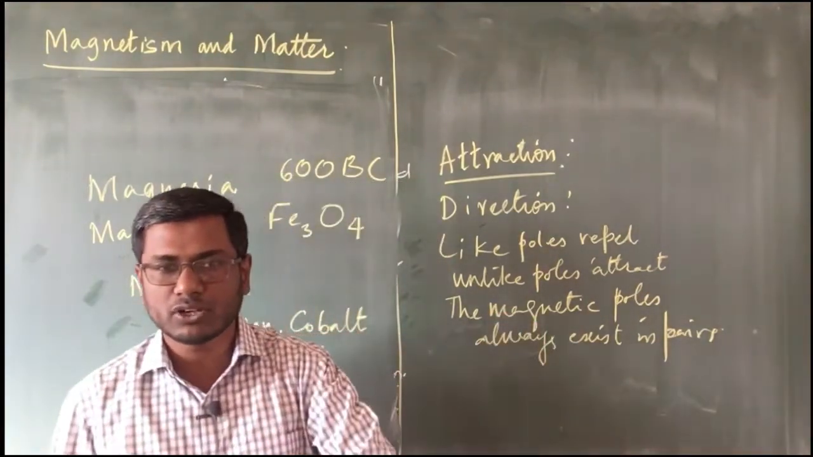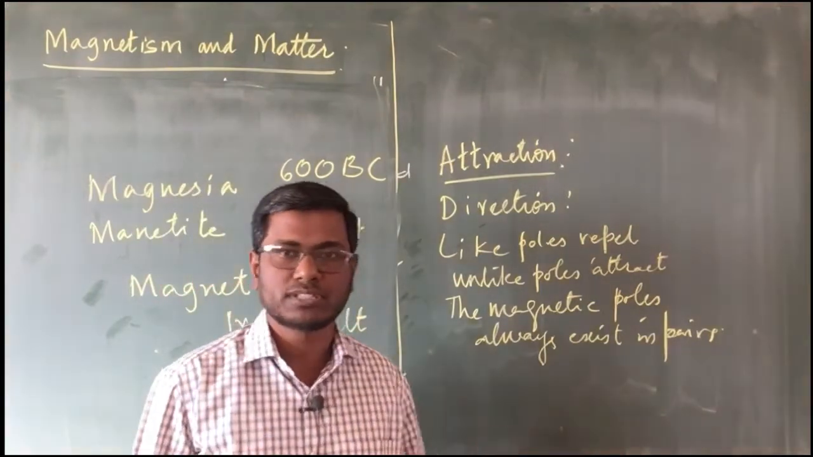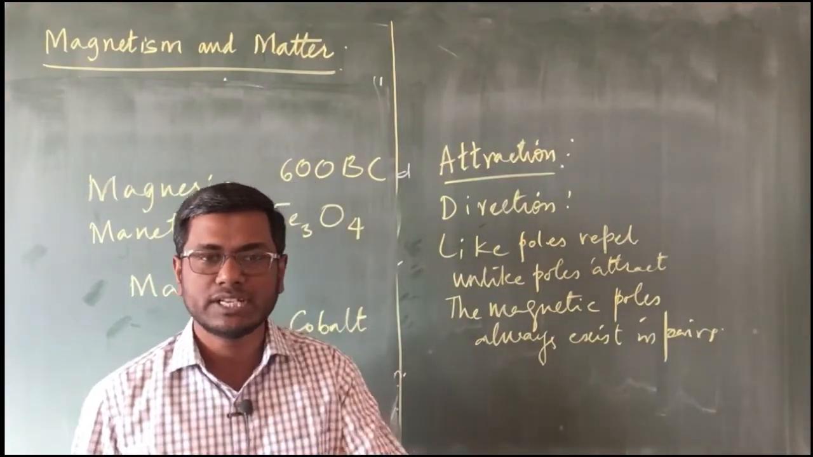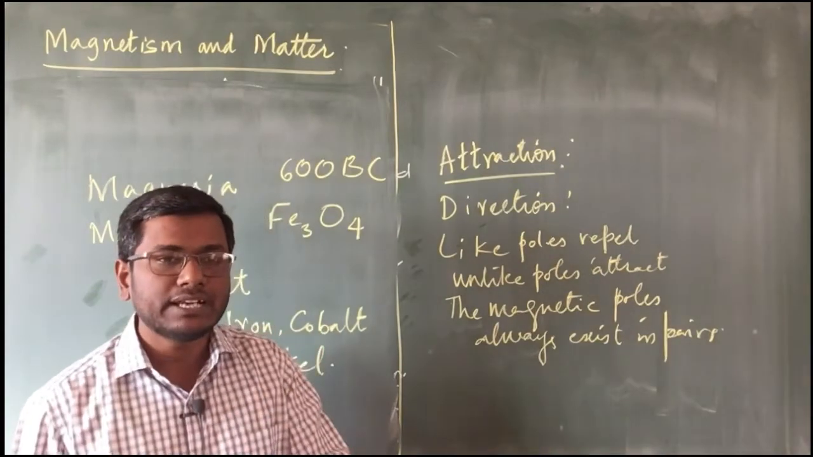So we cannot have a single north pole separately. We cannot have a single south pole separately. It is always a north pole and south pole. Always they remain together. We never find a magnetic monopole.